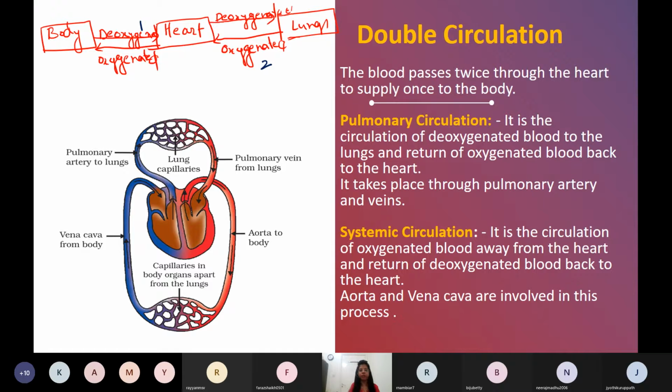Now double circulation can be divided into two parts. From the heart to lungs, this is one circulation. From the heart to lungs, deoxygenated blood is going, oxygenation is happening in the lungs, and after that oxygenated blood is coming back to the heart. So this process is called pulmonary circulation.